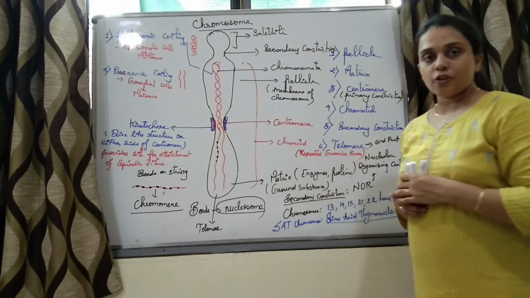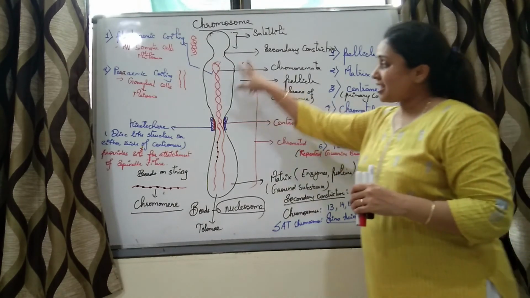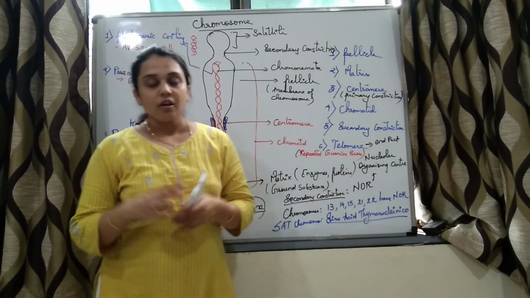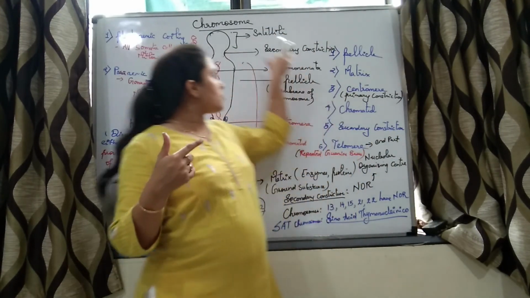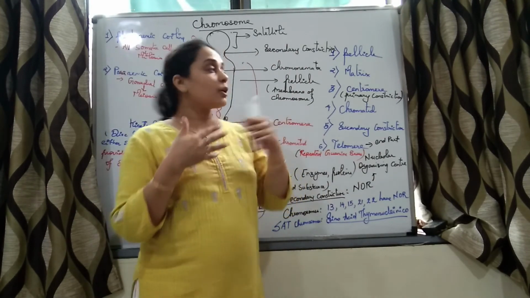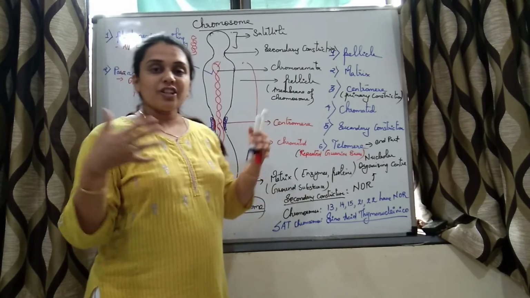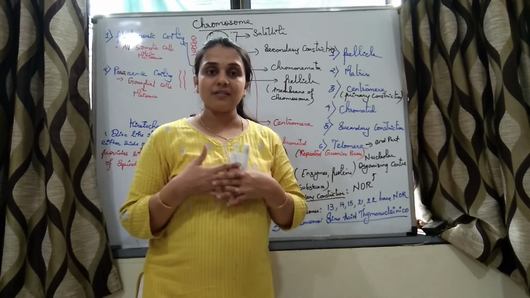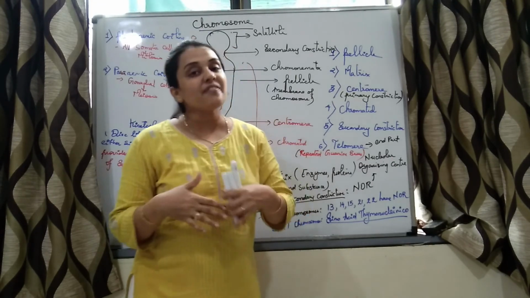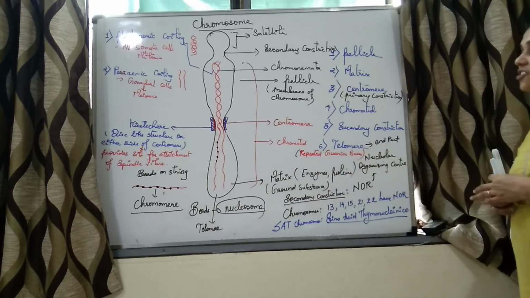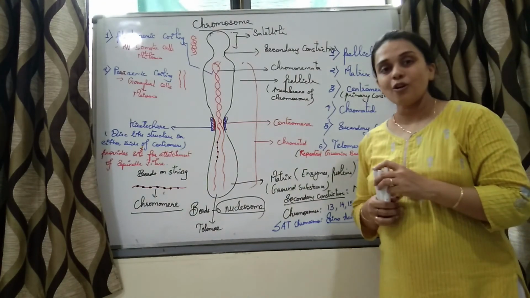What is the function of telomere? Such type of 46 chromosomes are present in humans. All these 46 chromosome arms can bind with each other. They can attract because these are polar parts. So what is the function of telomere? Telomere prevents this attraction. Yes, this is the structure of the chromosome.